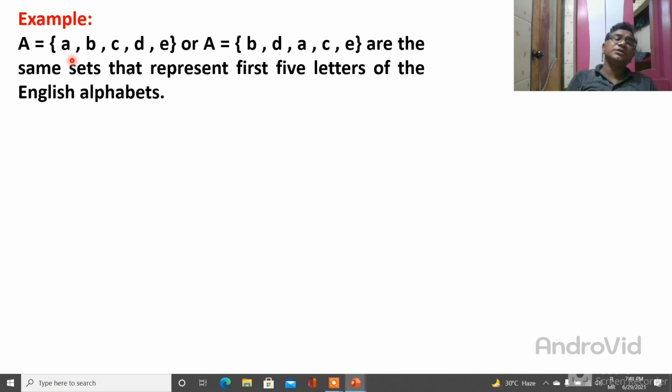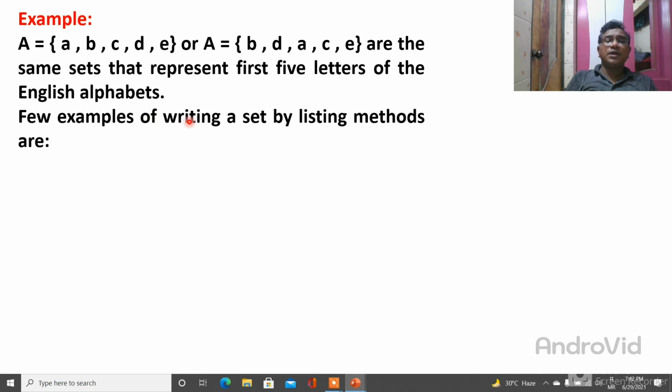If order is necessary, you write A, B, C, D, E. Since order is not important, you can write randomly, however you want.